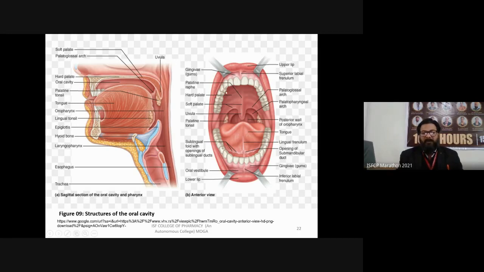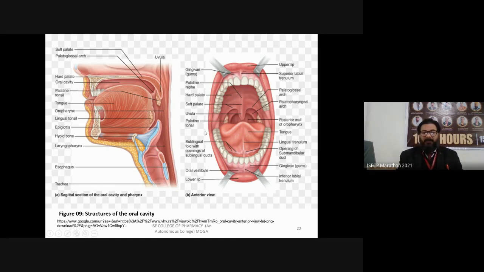In the oral cavity, the roof of this cavity is your palatine raphe, and laterally there is the hard palate. Below the hard palate there is the soft palate. The structure that originates from the palatine raphe and hard palate is your uvula.